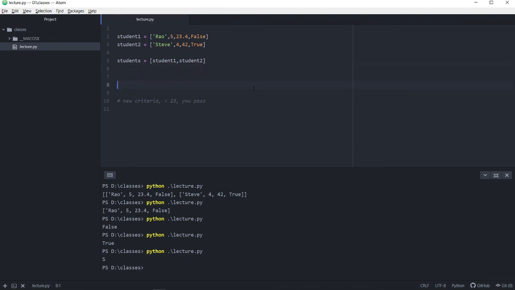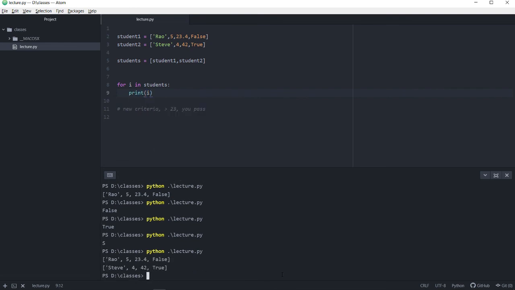We'll use a for loop to then update the value of a student if their score is actually, in fact, greater than 23. So I'll do for i in students. And again, if I were to print students here, you'll notice that i is taking on the value of each list one by one.